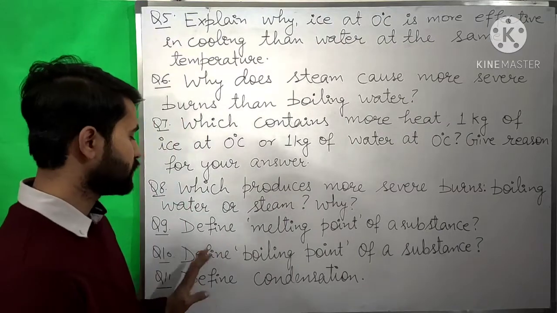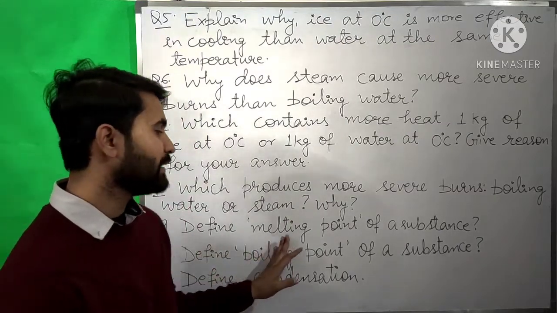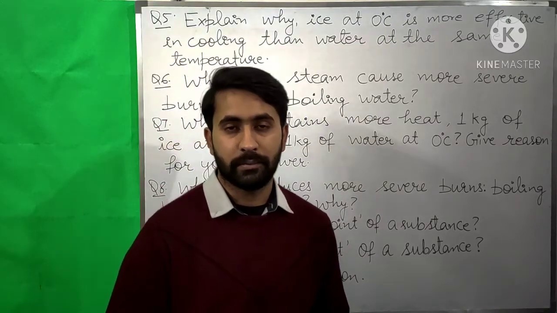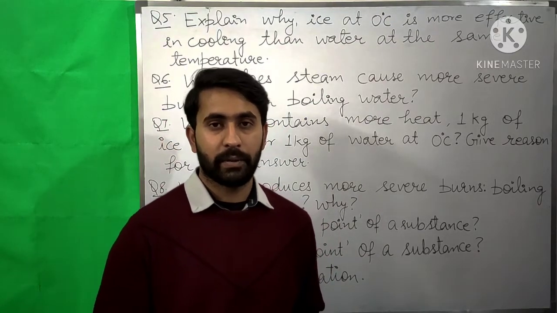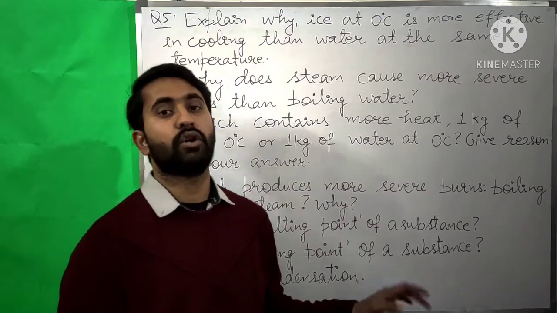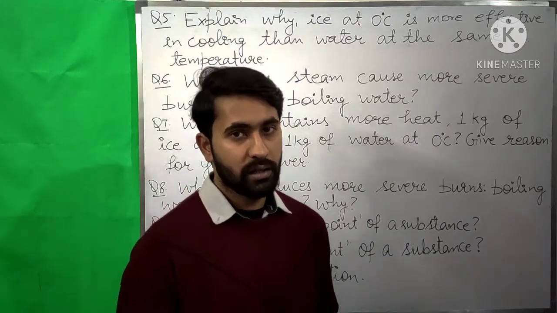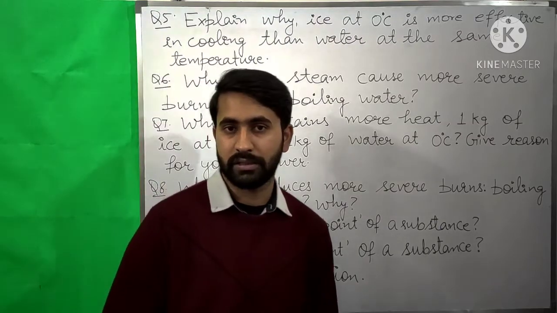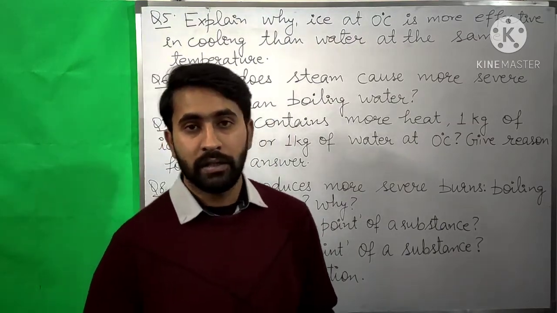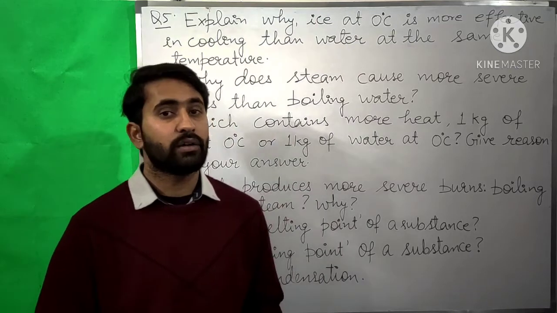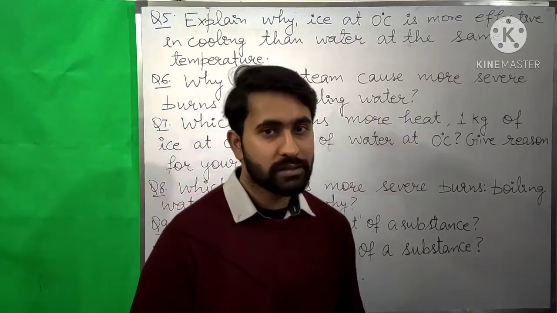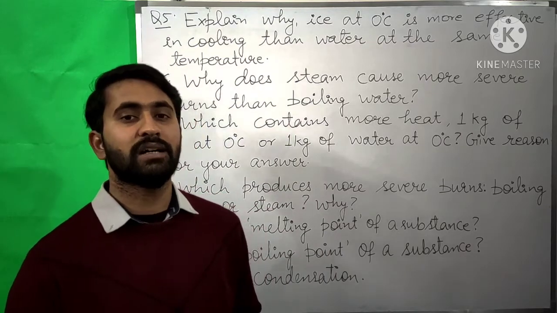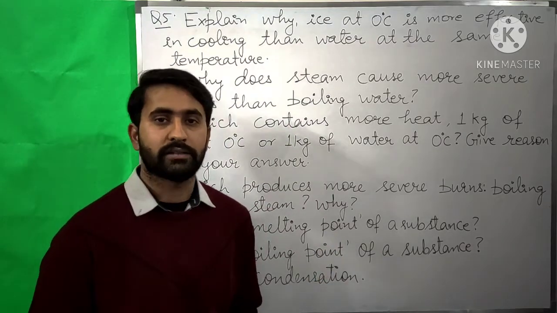Now our next question is, define melting point of a substance. The melting point of a substance means the temperature at which a solid converts into a liquid, that is known as the melting point of a substance. For example, the ice converts into liquid water at 0 degrees Celsius. So 0 degrees Celsius is the melting point of ice.